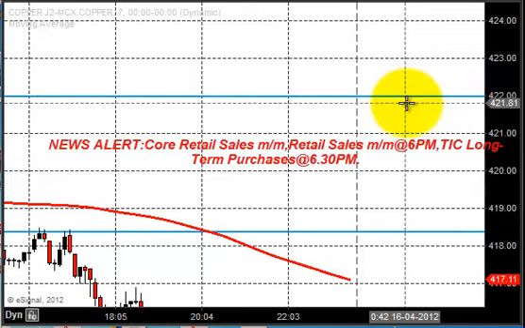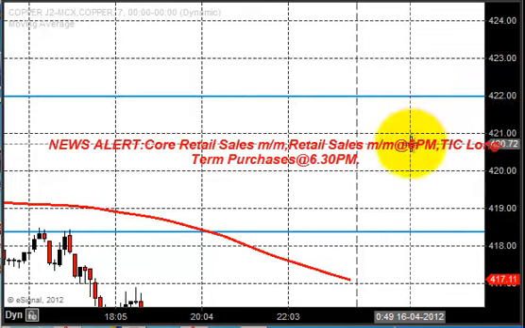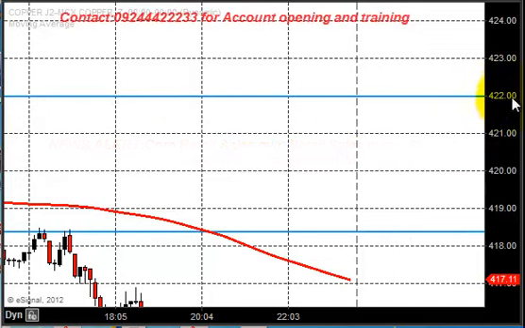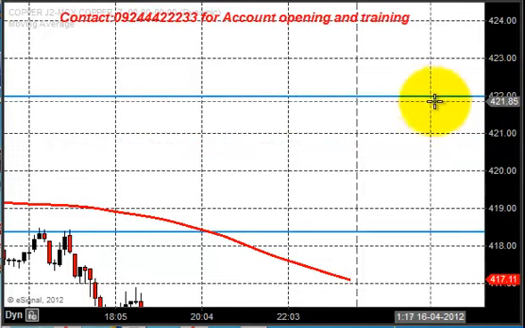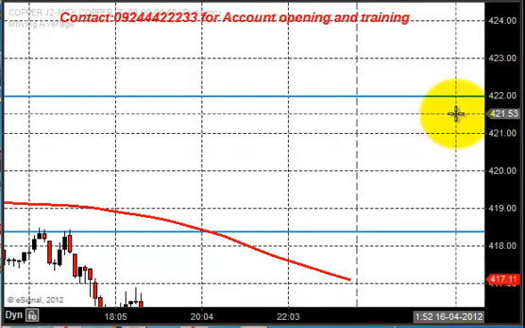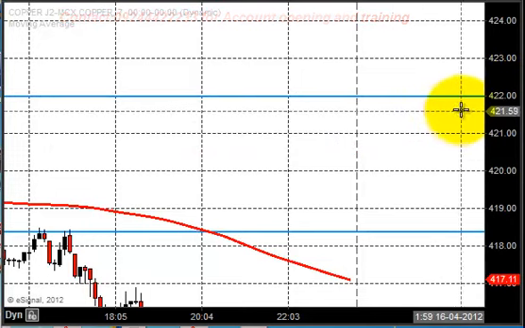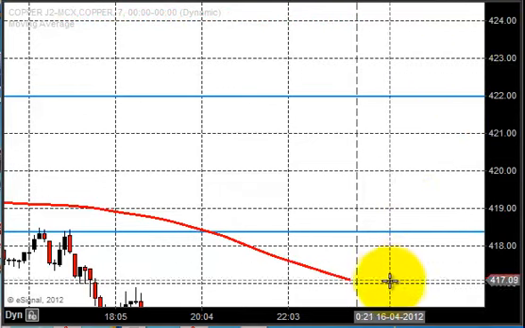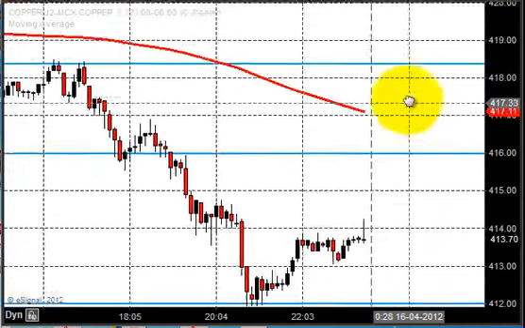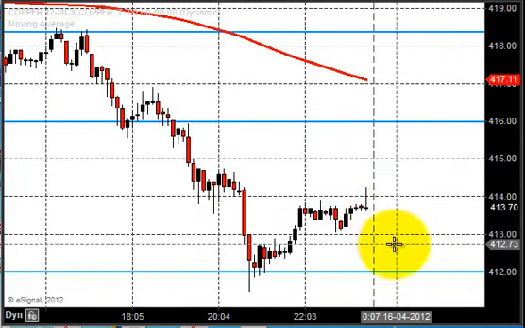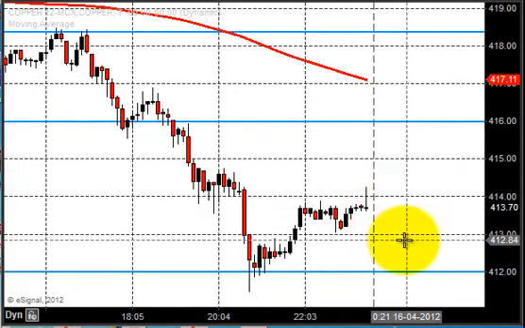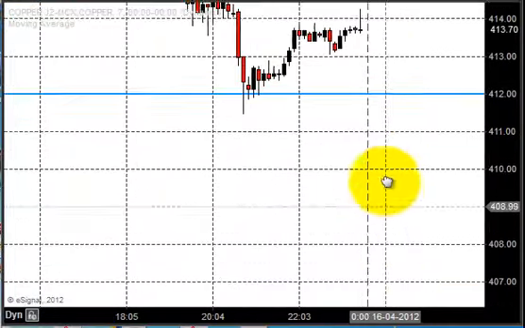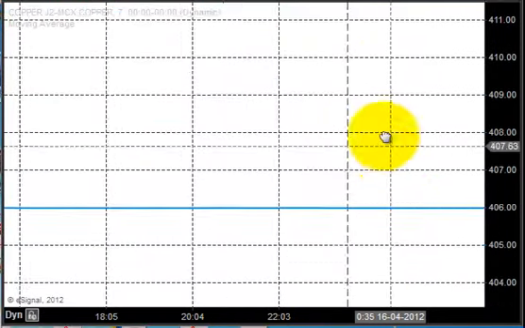So what we need to do for this week is that we are going to eye this 422 zone. Only if we see the price closing at or above 422 can we expect copper to move higher. That always depends upon the consolidation, how long it is going to take, and how the trend is going to remain for this week.